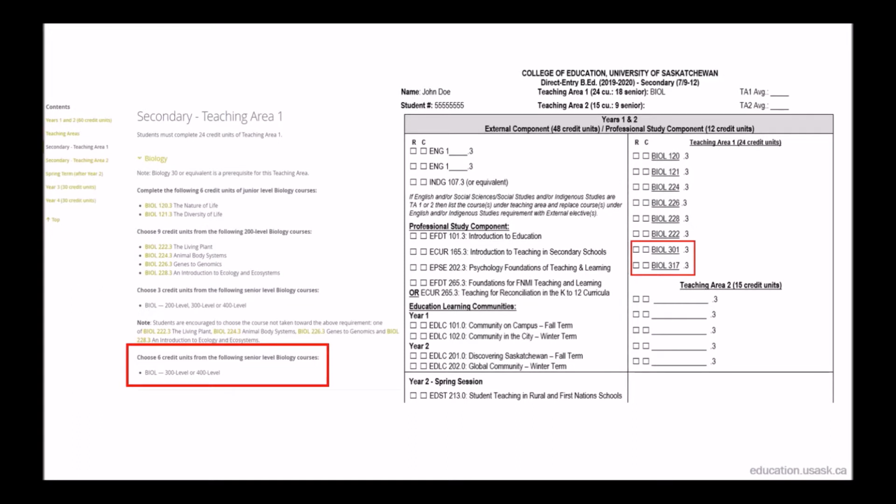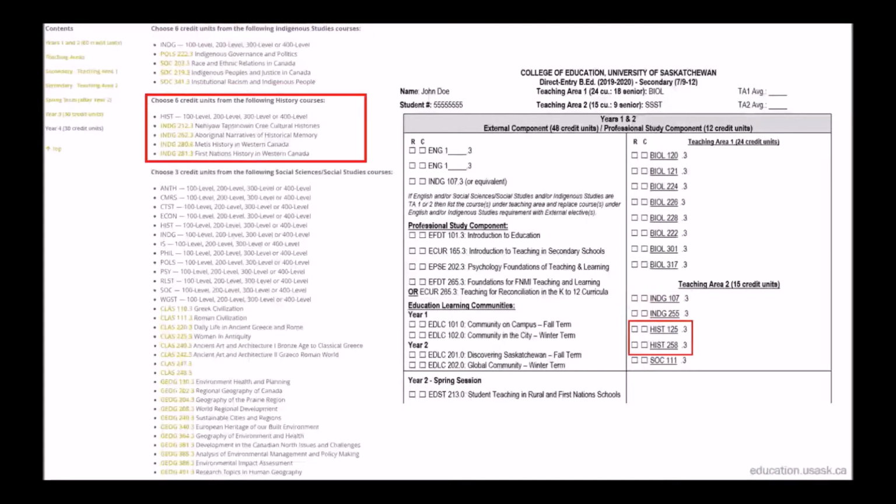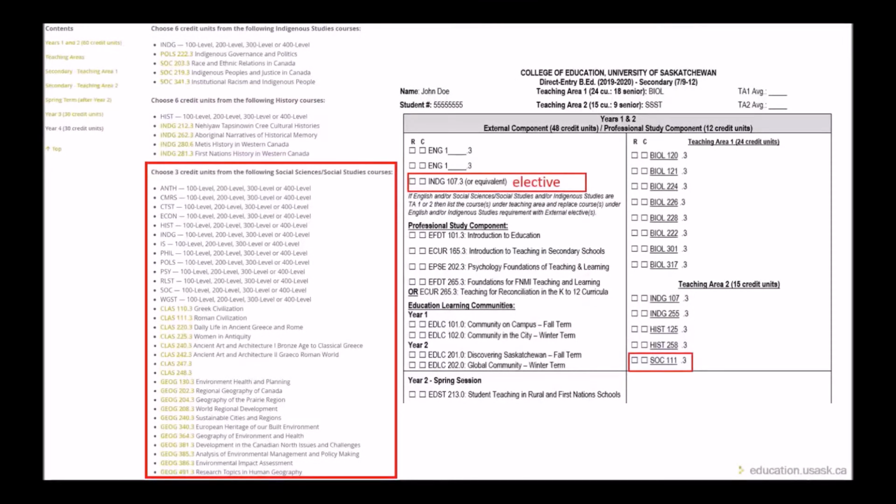In this same example, if Social Sciences, Social Studies is your teaching area 2, you can see that the course and program catalog requires 6 credit units of Indigenous Studies, including Indigenous Studies 107.3, and 6 credit units of History, and the remaining course may be any social science. Indigenous Studies 107 is also removed from the left side of the program planning sheet. You would then be required to complete 1 3-credit unit non-education course as an external elective.